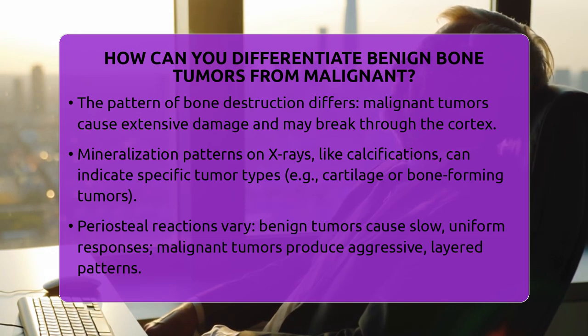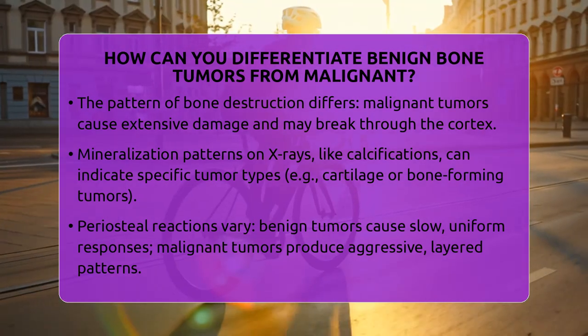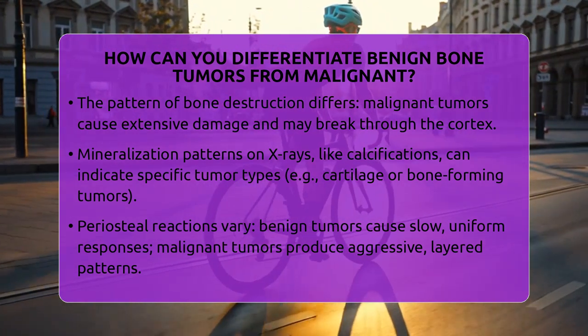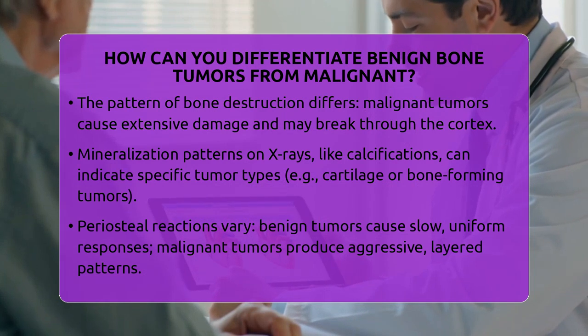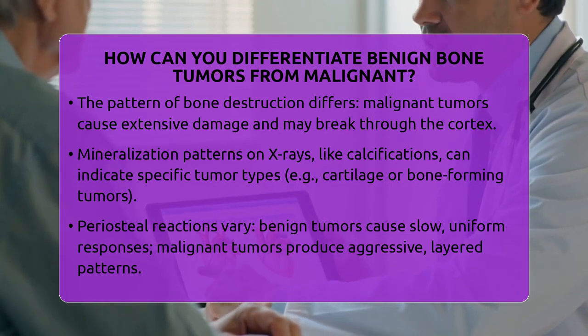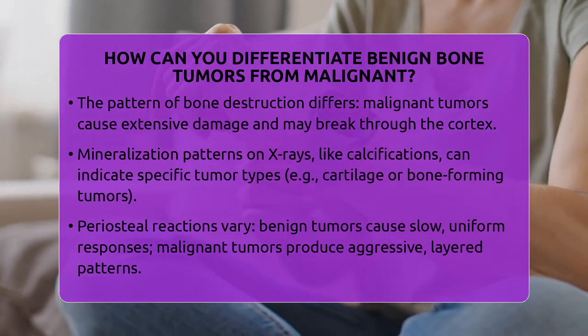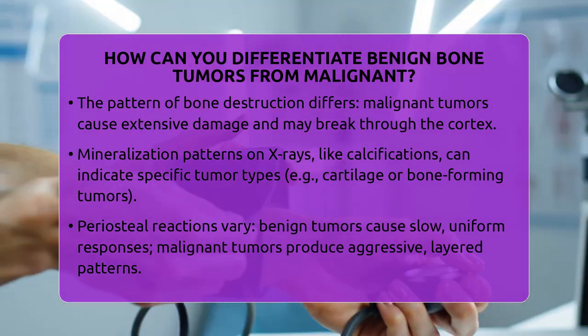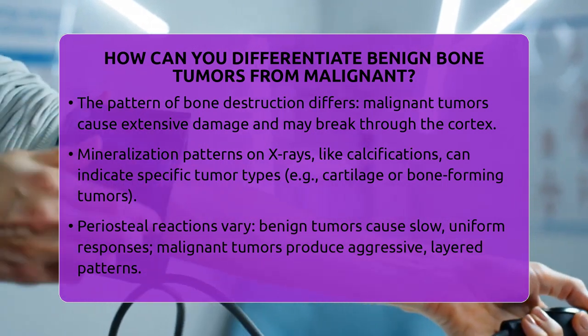When initial imaging raises suspicion, advanced scans like magnetic resonance imaging are used. MRI provides detailed information about the tumor's extent, involvement of surrounding tissues, and whether the marrow is affected. It helps in planning treatment but isn't definitive on its own. Sometimes, computed tomography scans or bone scans are used to check for spread or to better characterize the lesion.